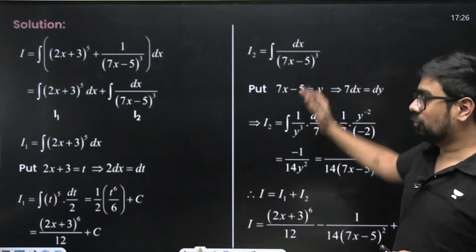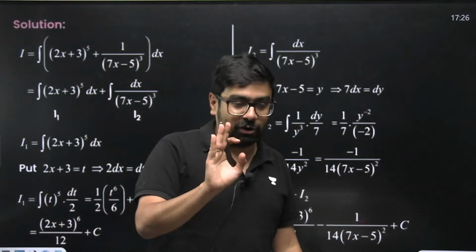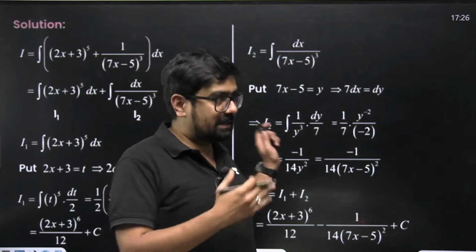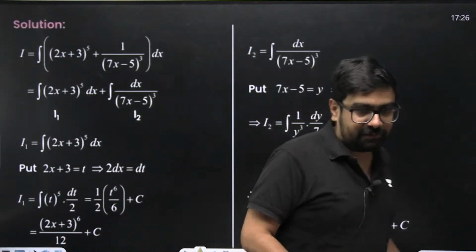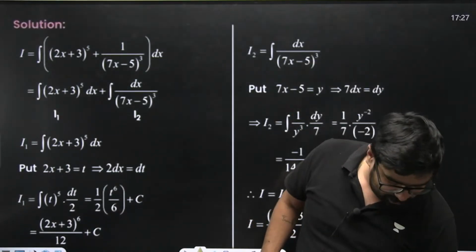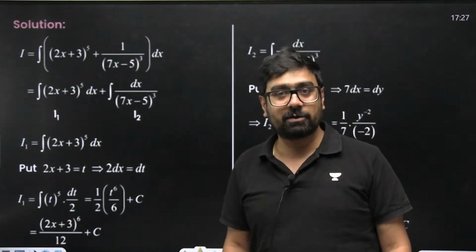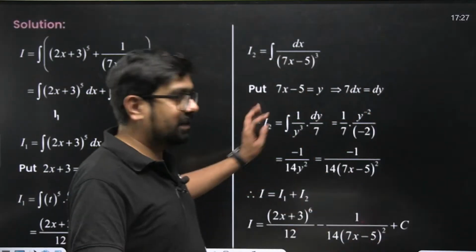Otherwise, see, you'll have to do this much. In school exams, in your board exams, do not apply the direct method. There you are supposed to do all this. If this comes in your school exam or board exam, in that case, don't just directly write. If it is a 3 marks or 5 marks question, you have to do all this. Otherwise, it's okay, not a problem.